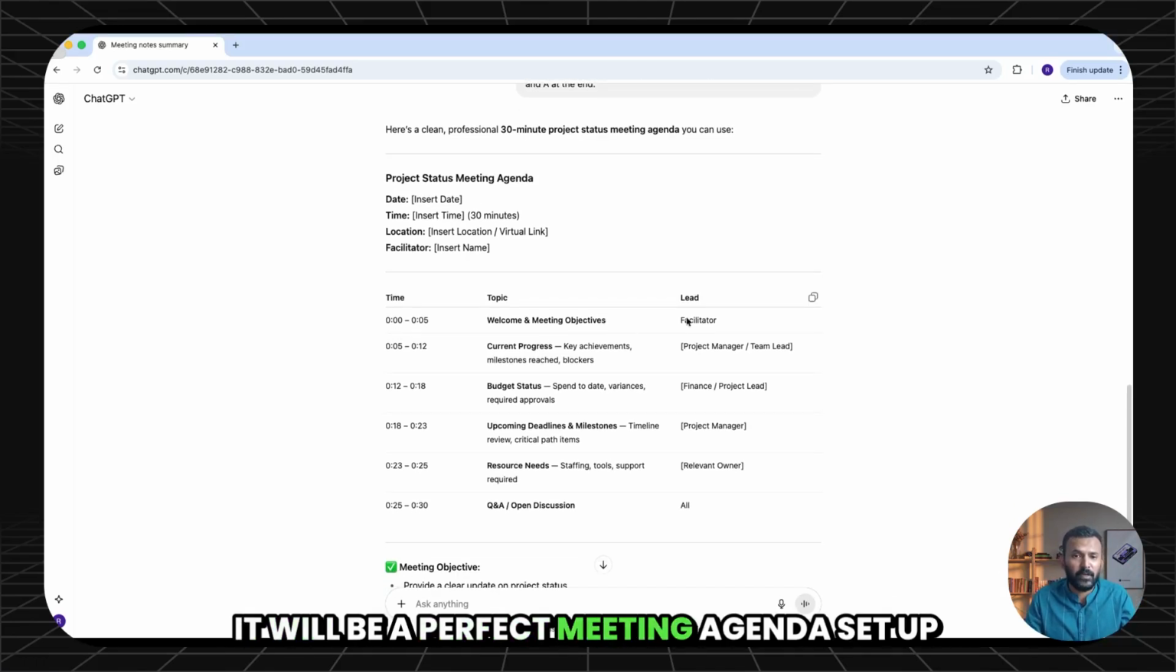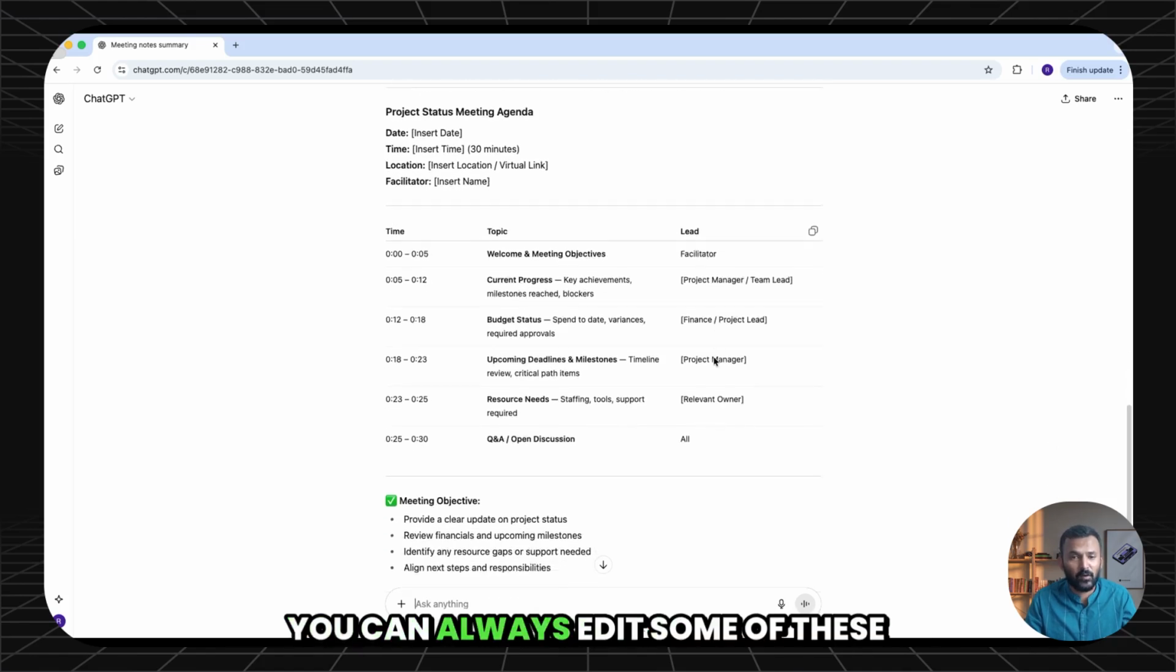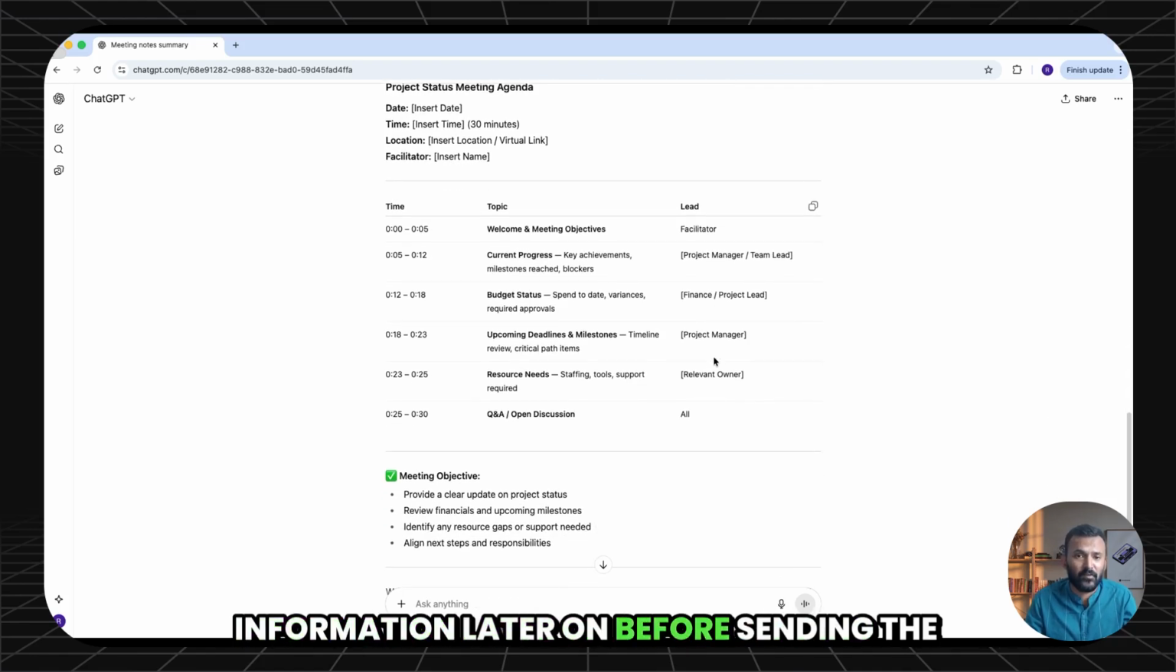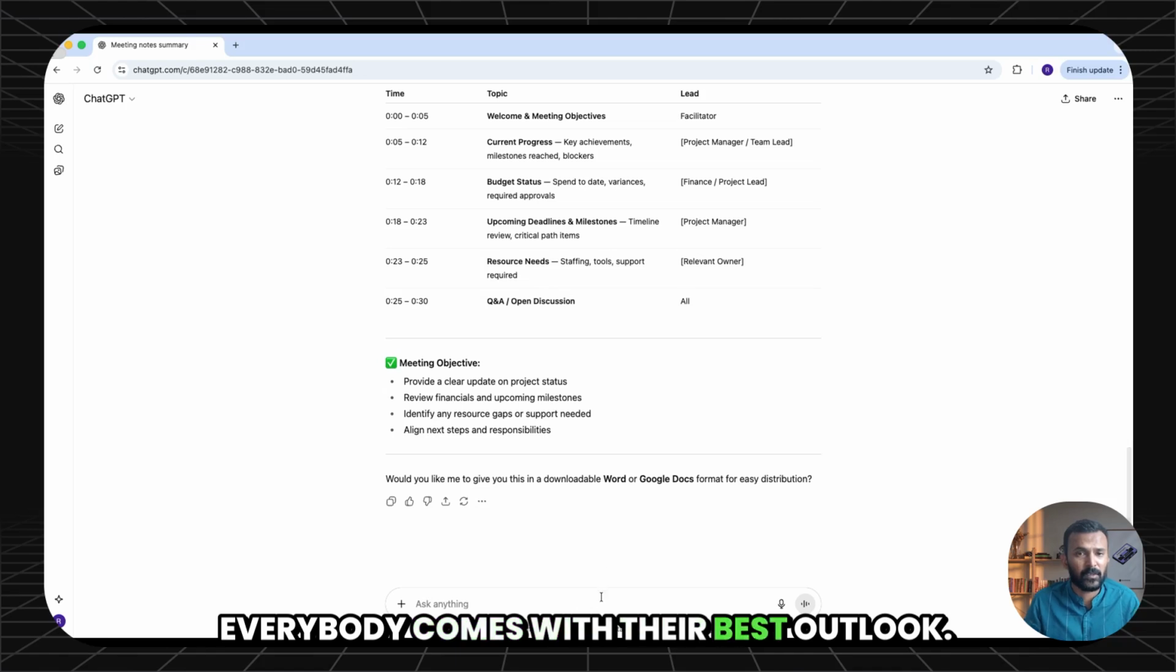It will be a perfect meeting agenda setup for you, with the time, with the topic, who is the lead. You can always edit some of this information later on before sending the invite. But if you send a meeting with such an agenda, everybody would be glued in. Everybody knows what they're expected to do. Everybody comes with their best outlook.